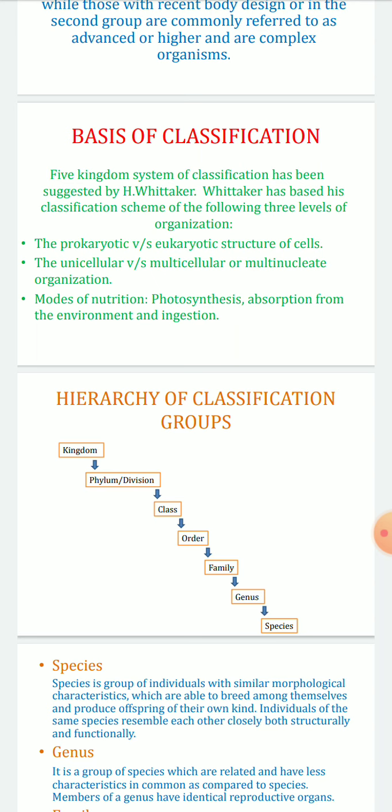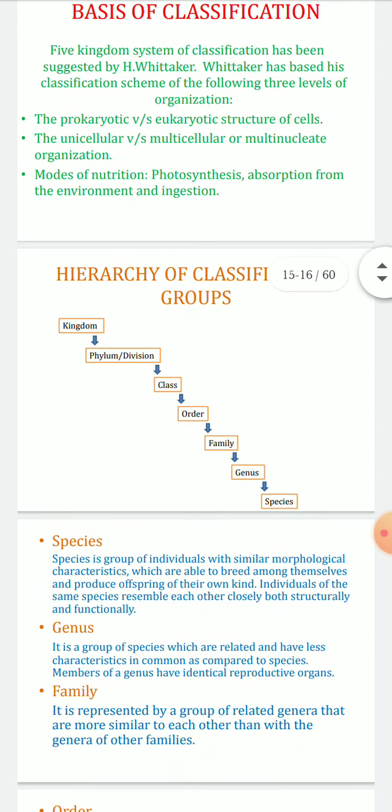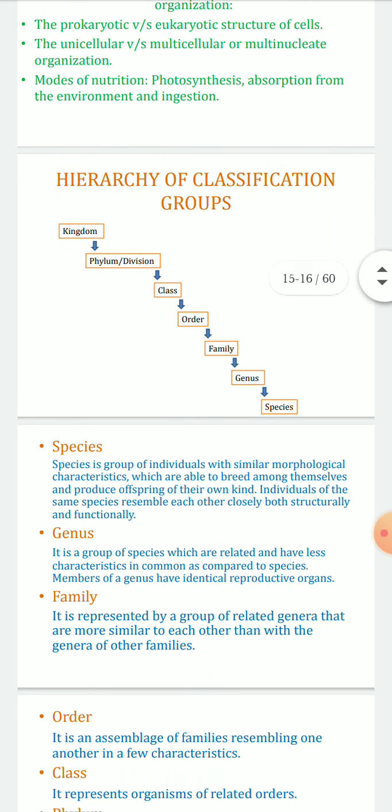So the hierarchy of classification groups: kingdom, phylum or division, and then class, and then order, and then family, and then genus, and the species. So in the next class we'll start with the hierarchy of classification groups.